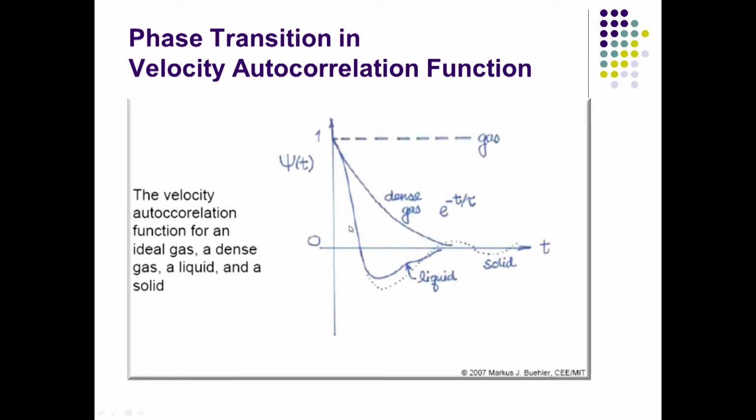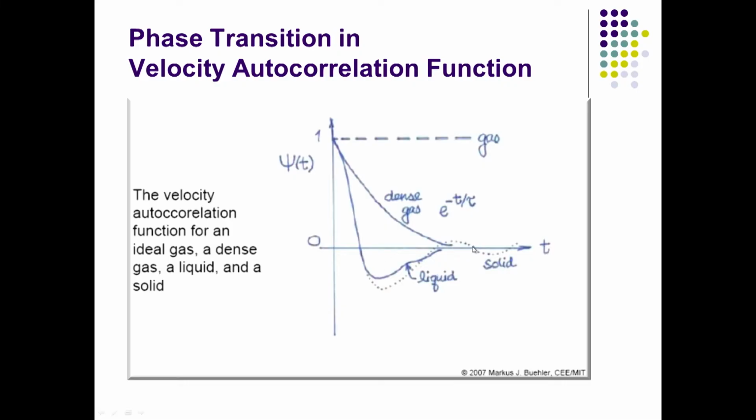In case of liquid, it goes down exponentially, it decays and then becomes asymptotic to the 0 value. But in case of solid, which is the dotted line, you see that it gets first an exponential decay, then it becomes negative and then positive, then oscillates around the 0 value, and that is what is indicative of the solid. So, starting from a rare gas to dense gas to liquid to solid, we have all four phases that we are looking at, and we can identify using the velocity autocorrelation function how things are behaving.